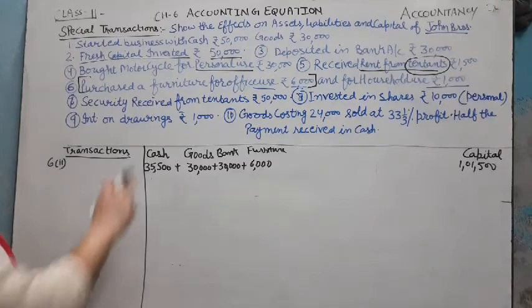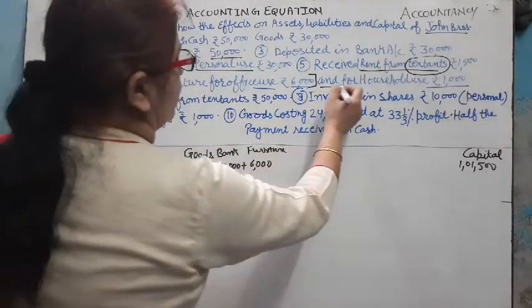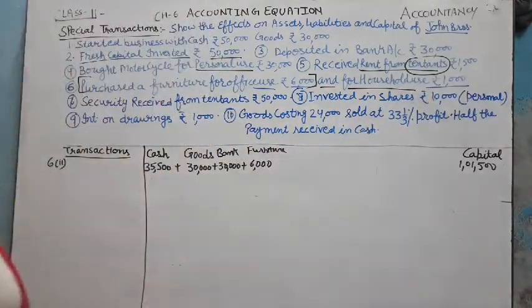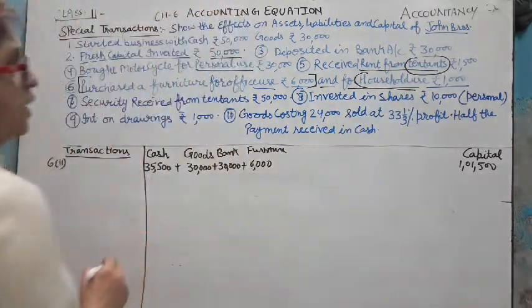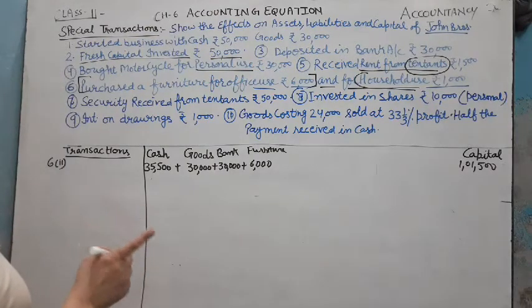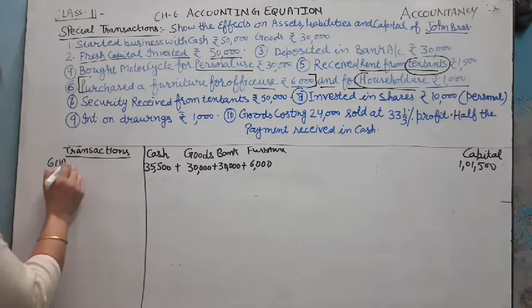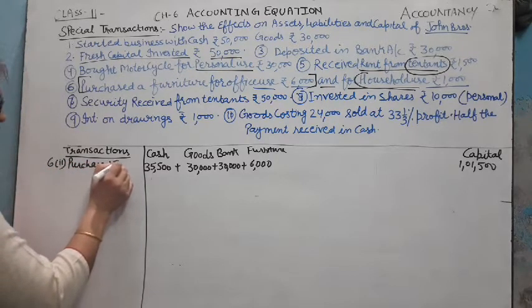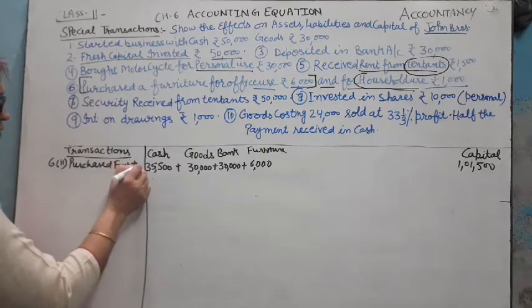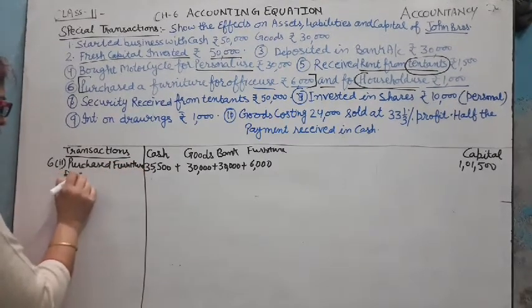Now we record the second part of transaction 6. He purchased furniture for household use, rupees 1,000, and household use furniture purchase is considered drawings. You write here: purchased furniture